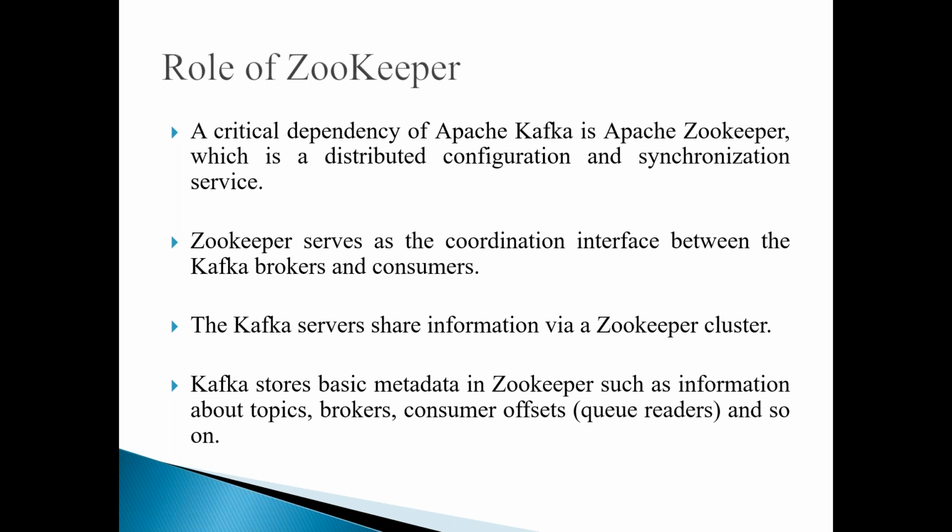It is information about topics, information about brokers, and information about consumer offsets. All this data is called metadata, and this entire metadata is stored in Zookeeper. If you understand the workflow I have explained, you might get how exactly Zookeeper plays its role and what sort of data is stored in it.